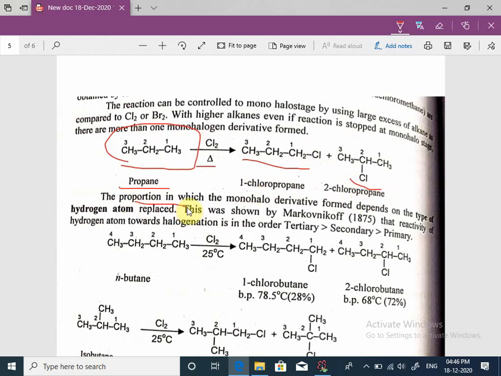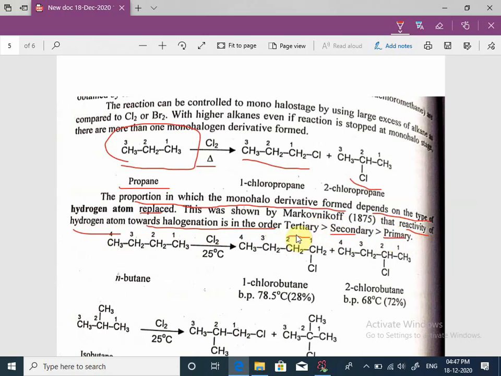The proportion in which the monohalo derivative is formed depends on the type of hydrogen atom replaced. This was shown by Markovnikov: the reactivity of hydrogen atom towards halogenation is in the order tertiary, then secondary, and then primary.